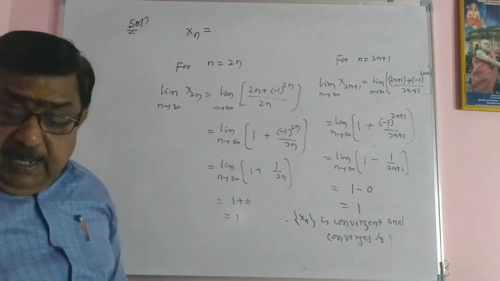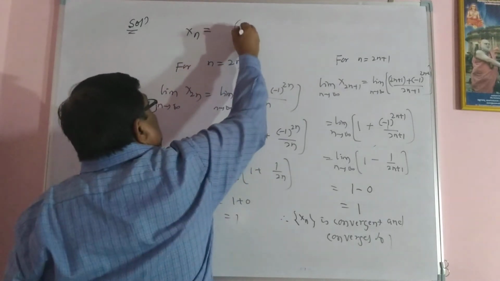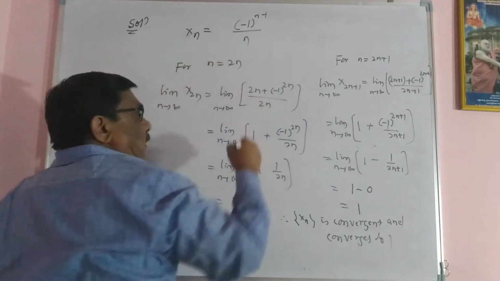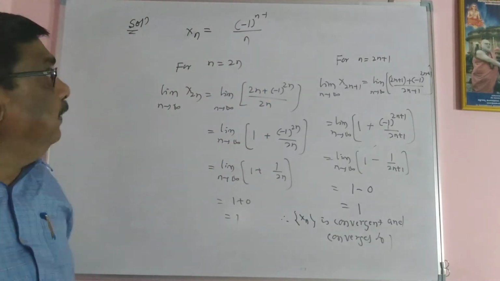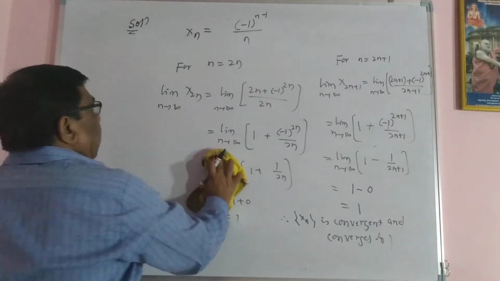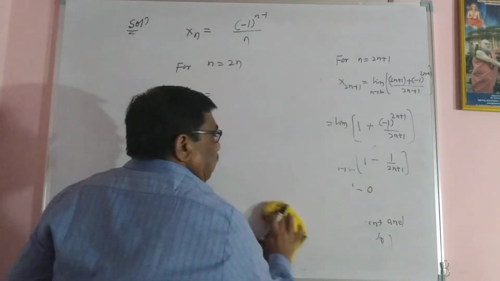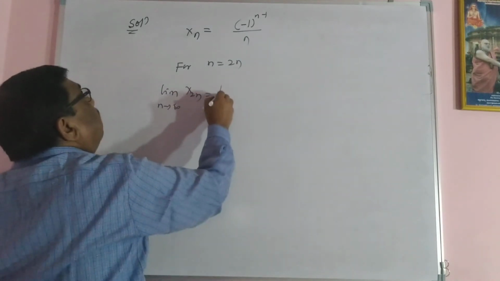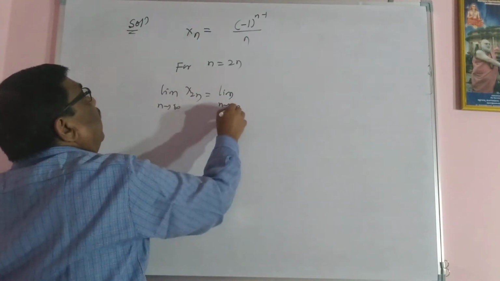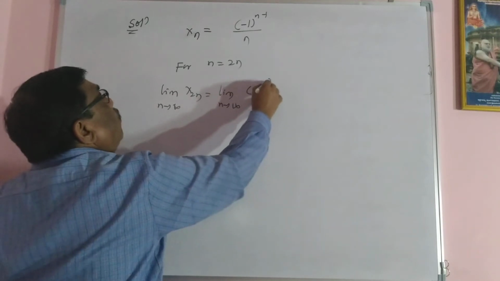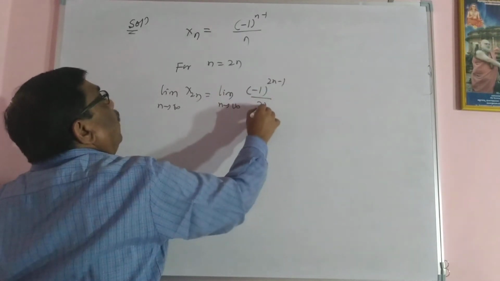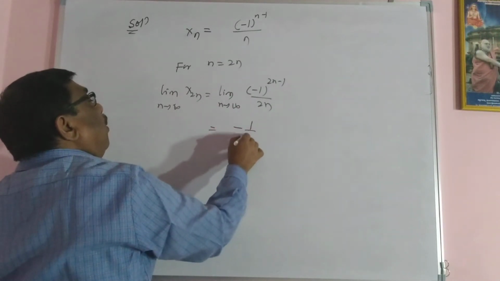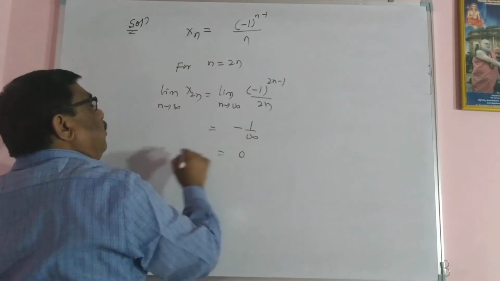Similarly, you take the next example: test the convergency of the sequence whose nth term is minus 1 raised to n minus 1 divided by n. For n equal to 2n, you have limit as n tending to infinity of minus 1 raised to 2n minus 1 divided by 2n. 2n minus 1 is an odd number, so you have minus 1 upon infinity, which is minus 0, that means 0.